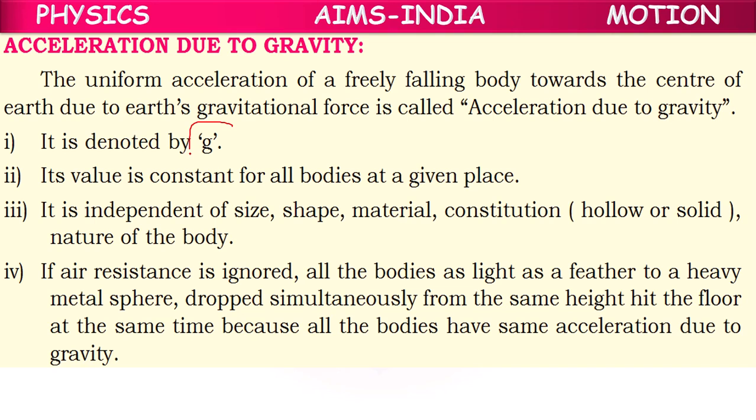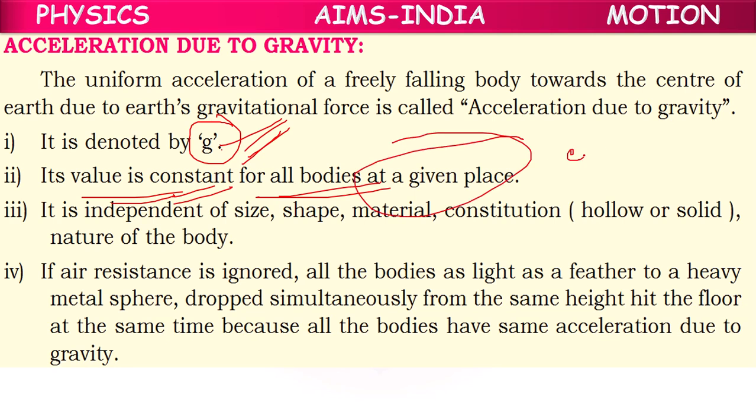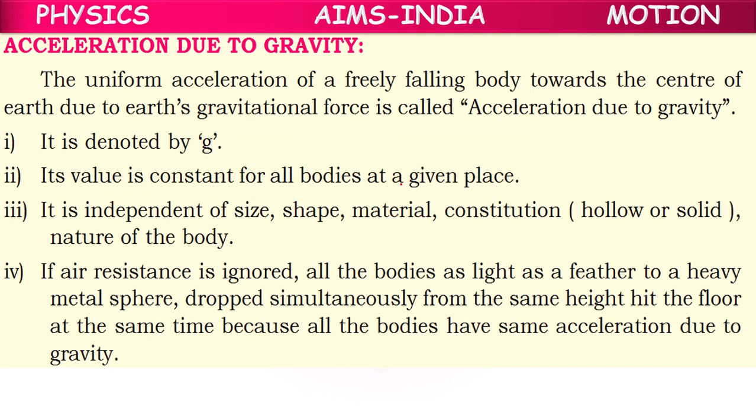It is denoted by the symbol small g. Its value is constant for all bodies at a given place. Suppose from Earth, if we go to the Moon, then it may change. For Earth, a different value of g. For Moon, a different value of g might be possible. But on the Earth, it is the same. On the Earth, for a certain place, suppose at the equator, it will be the same. At the poles, it will be the same. At a given place, it will be constant.